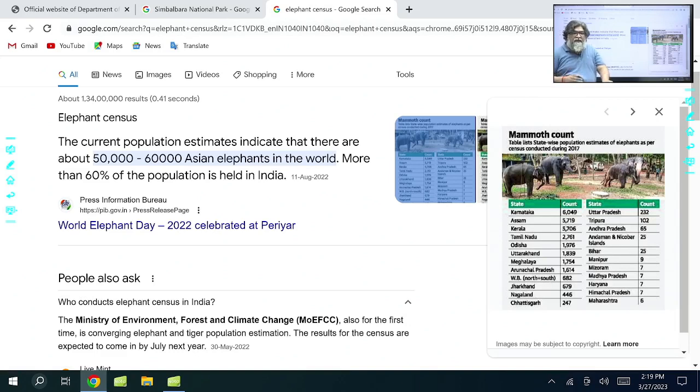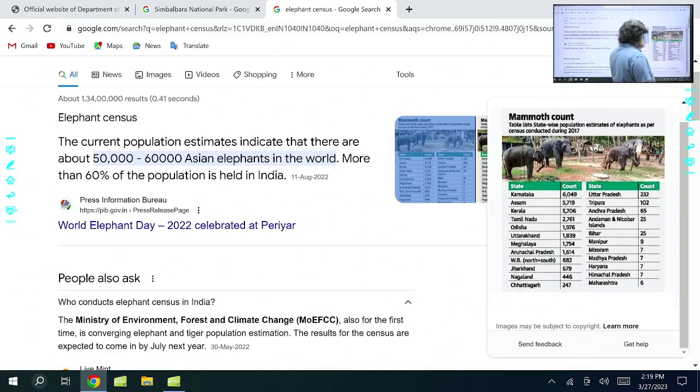The result will be coming here. Now see here, this one. Karnataka is the highest. Assam is the second highest. Kerala is the third highest. Tamil Nadu is the fourth highest. What do you see in the data here?